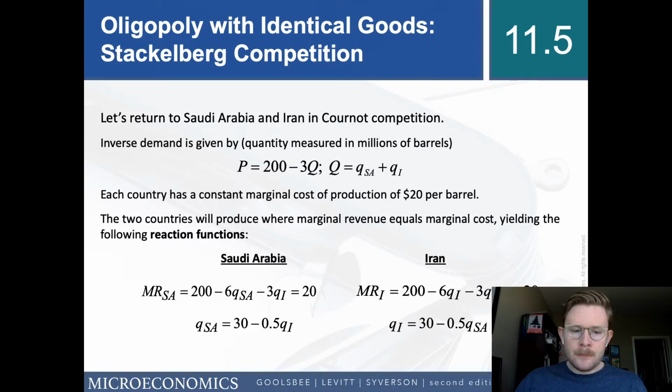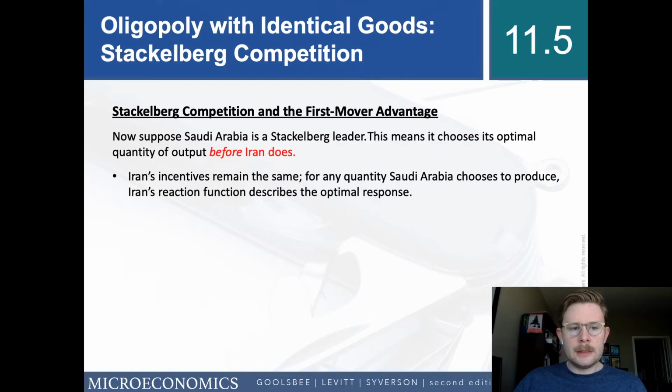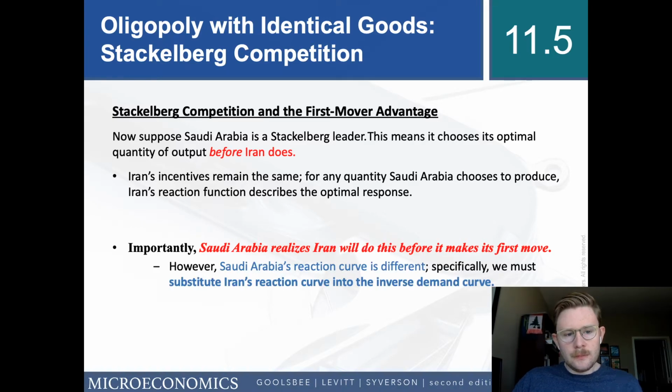Iran has the same thing. Their reaction function ends up also being QI equals 30 minus 0.5QSA. Now suppose that Saudi Arabia gets to move first. This means that it chooses its optimal quantity before Iran does. Iran's incentives remain the same. For any quantity that Saudi Arabia wants to produce, Iran's reaction function describes the same optimal response. However, Saudi Arabia realizes that Iran will do this before it makes its first move. So Saudi Arabia's reaction curve is different.